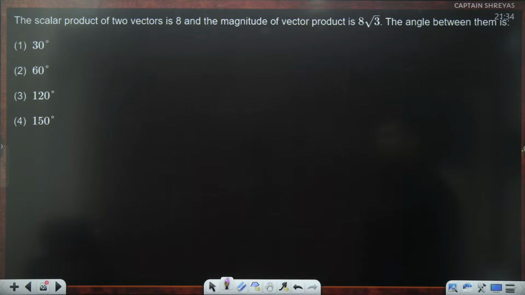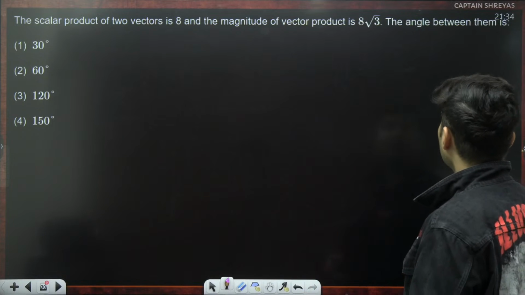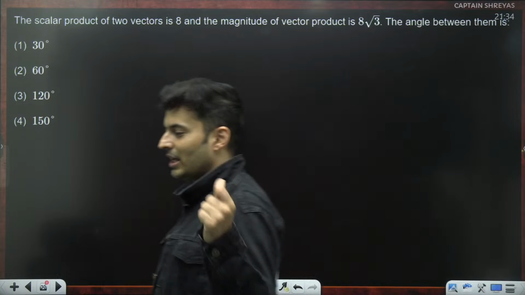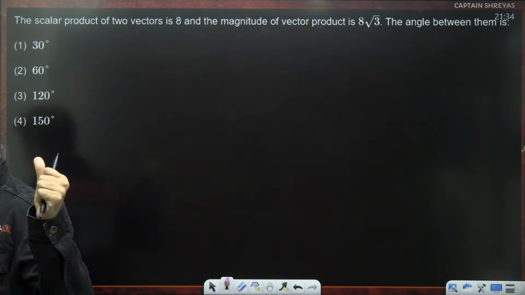The scalar product of two vectors is 8. The vector product's magnitude is 8 root 3. What is the angle between them? Come on, apply the formula very quickly and tell me the answer.